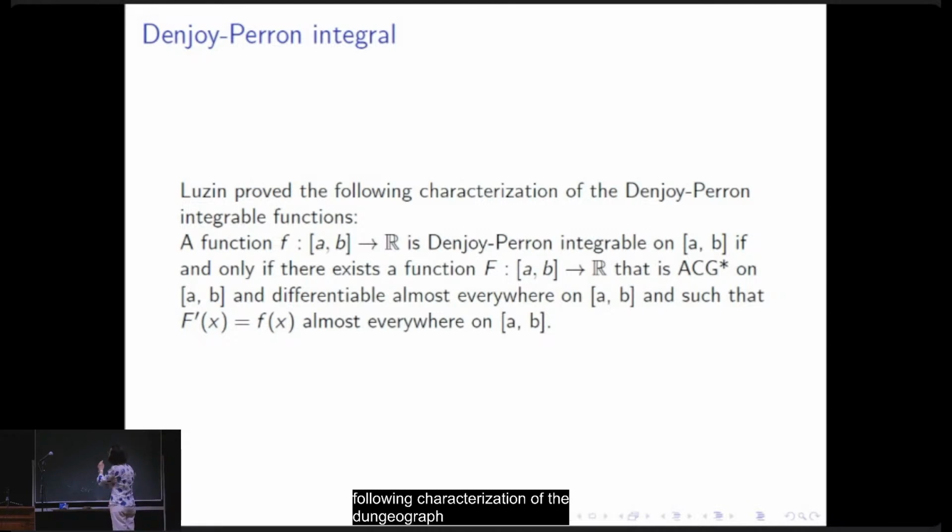A function is Denjoy-Perron integrable if and only if there is another function, capital F, which is generalized absolutely continuous in the strict sense on the interval, which is differentiable almost everywhere for Lebesgue measure on this interval, and such that its derivative coincides with the original function almost everywhere on the interval.